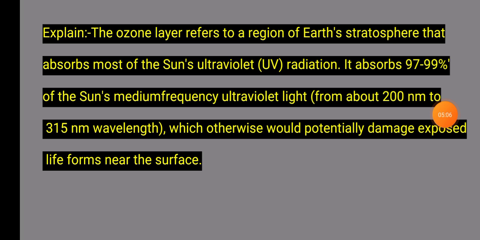Question 6 explanation: the ozone layer is in the stratosphere region of the earth, and it absorbs most of the sun's ultraviolet UV radiation. It absorbs 97 to 99% of the sun's medium frequency ultraviolet light, from about 200 nanometers to 315 nanometers wavelength, which would otherwise potentially damage exposed life near the surface. Next question.